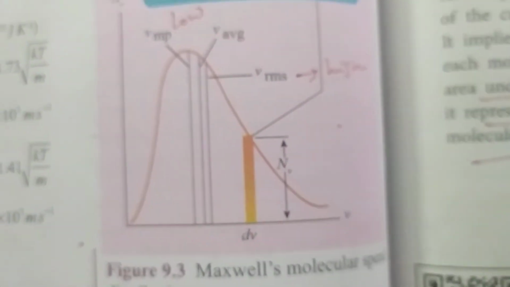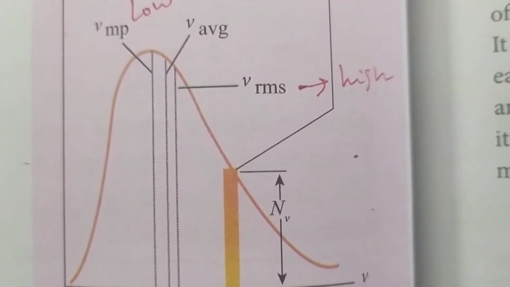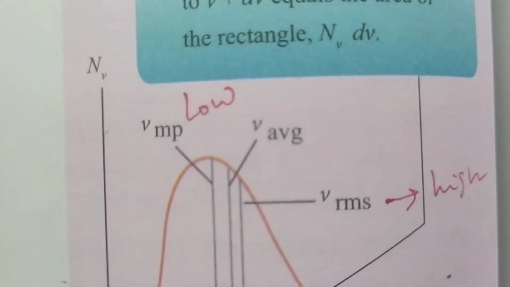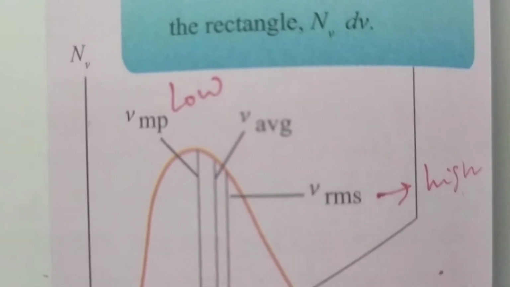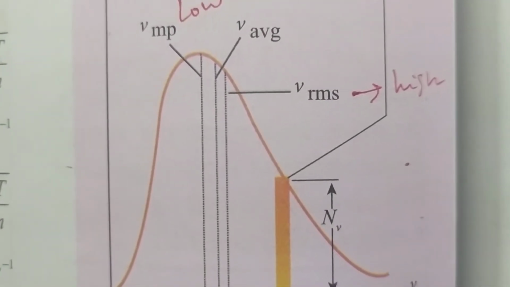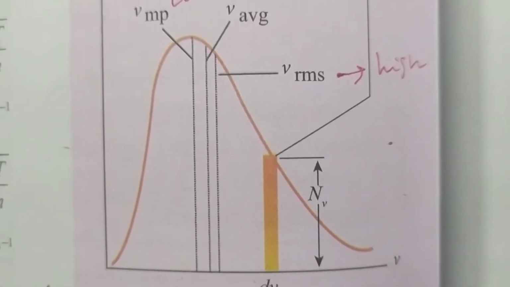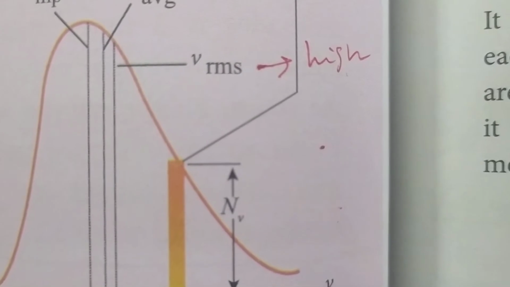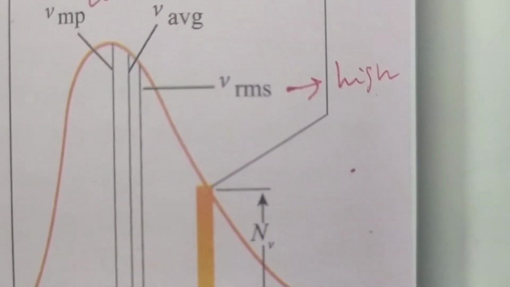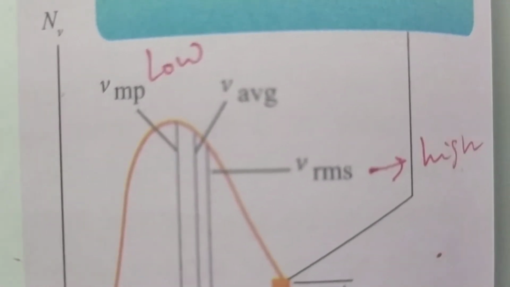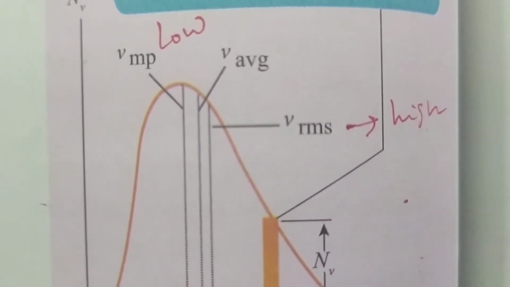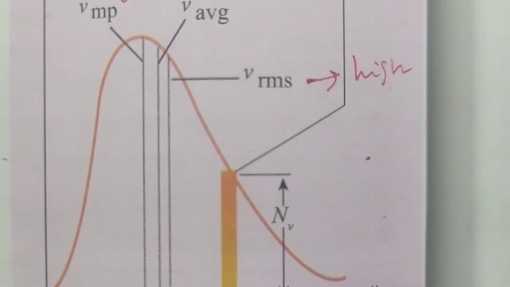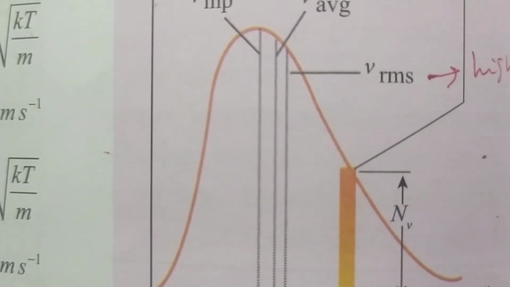When you see this diagram, this is the graph for Maxwell's distribution function, where speed v is along the x-axis and the number of molecules is along the y-axis. At lower speeds the graph is parabolic, whereas at higher speeds the graph is exponential. That is the main thing you should understand. Vmp is the most probable speed. After reaching the most probable speed, the nature of the graph is exponential, but initially the graph is parabolic in nature.